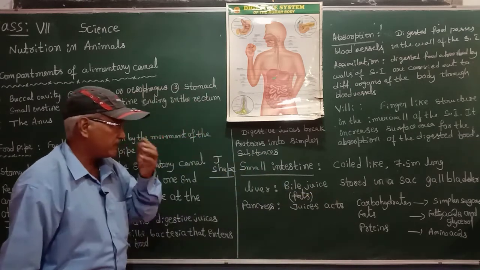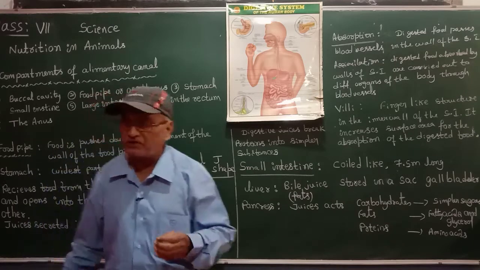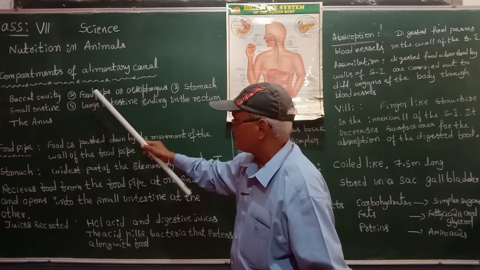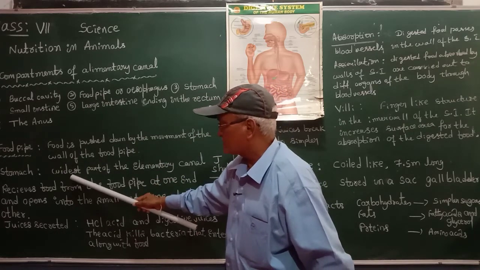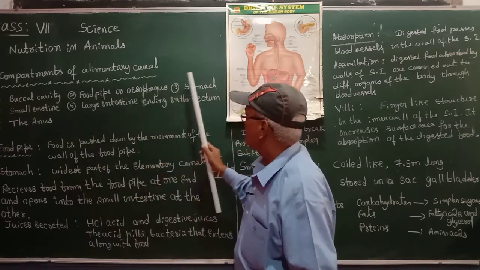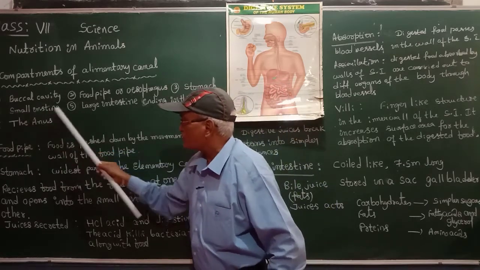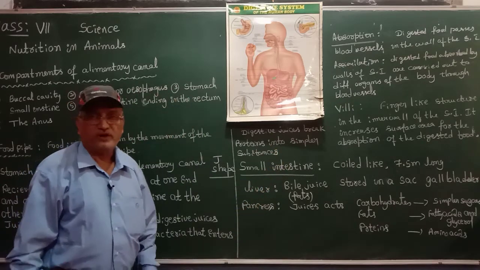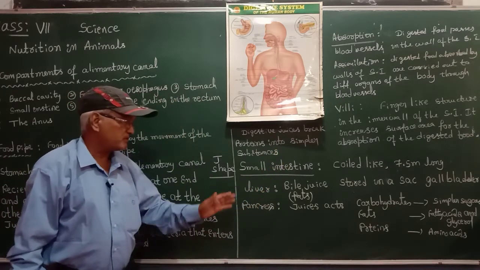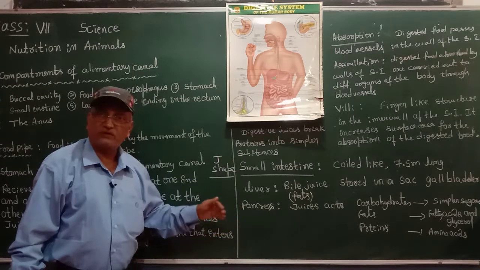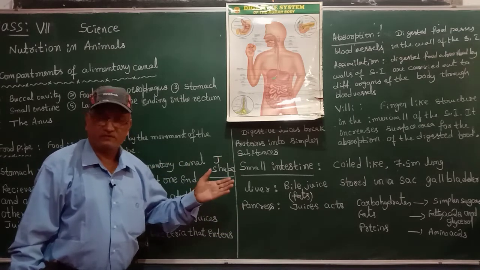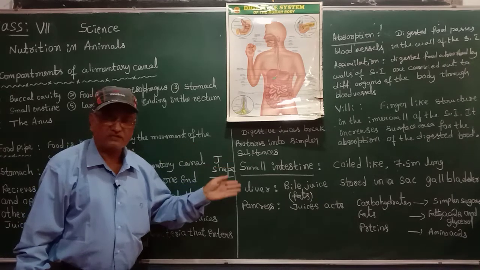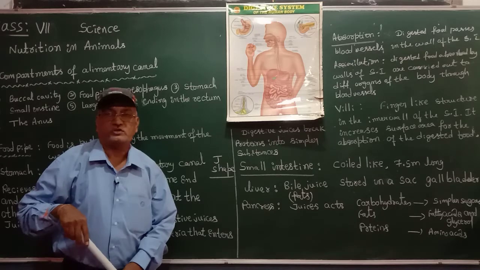Children, understand clearly: the first part is the buccal cavity, the second part is the food pipe, the third compartment is the stomach, and the fourth compartment is the small intestine. What I have explained today is till here. We continue tomorrow's class with how the food undergoes digestion in the small intestine, and some more features of the small intestine.